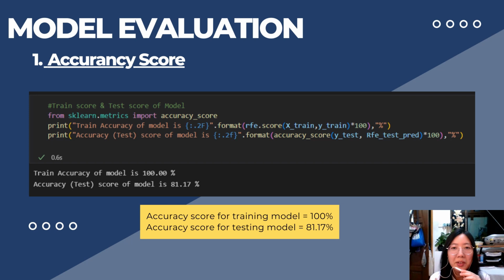I'm Zereen and I will continue to explain the model evaluation. First, we will calculate the accuracy score for our model. The result shows that the accuracy score for the training model is 100%, while the accuracy score for the testing model is 81.17%.